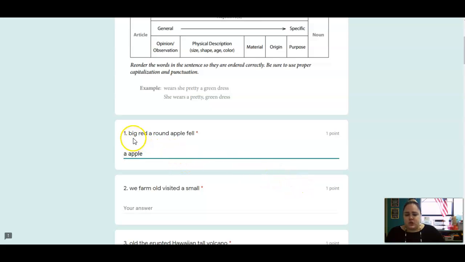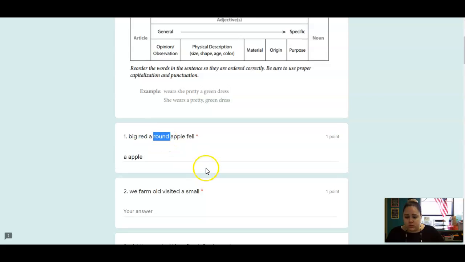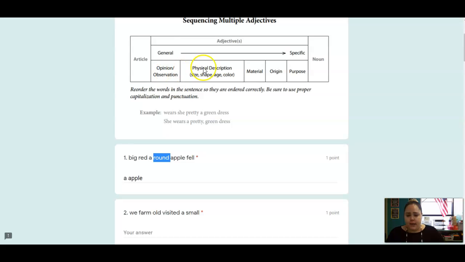What words here describe the apple? So I've got big, and I've got red, and I've got round. So what's going to go first? Big, red, or round? None of those are an opinion, so I'm going to go over to physical description. Size, shape, age, and color. So let's do the size first. So a big, comma, shape would be round, comma, and then last would be color. A big, round, red apple fell, end it with a period.